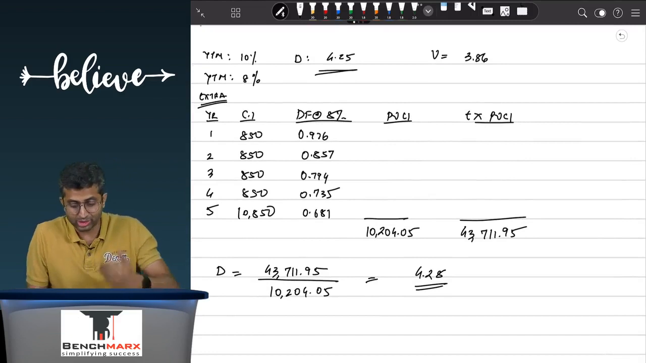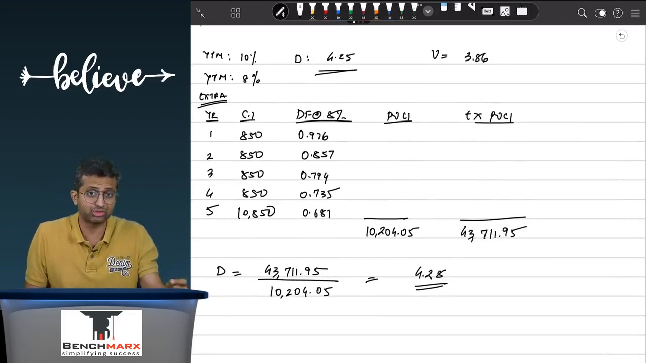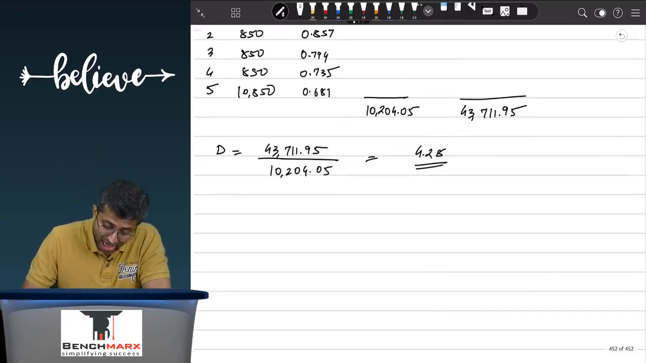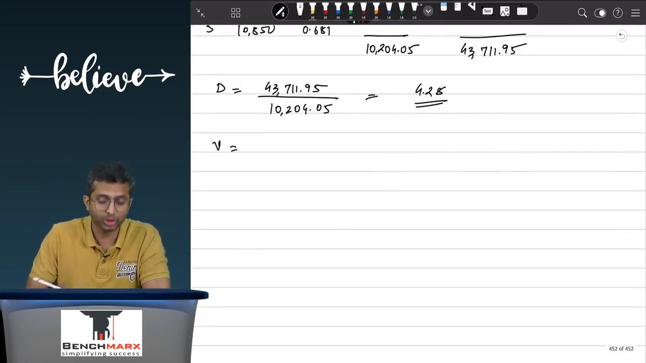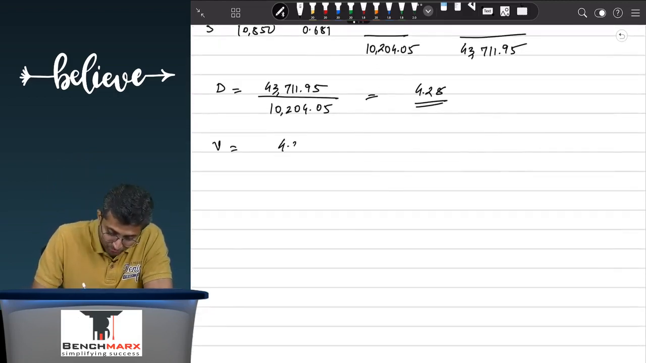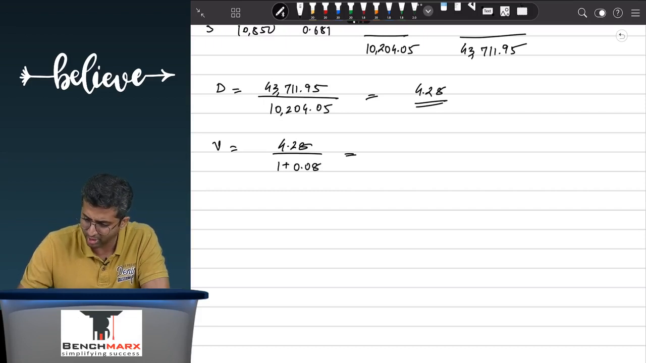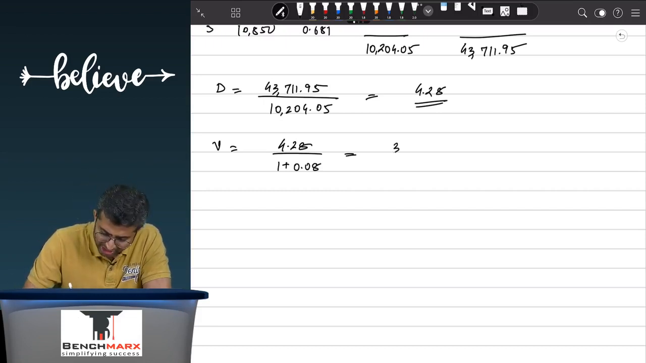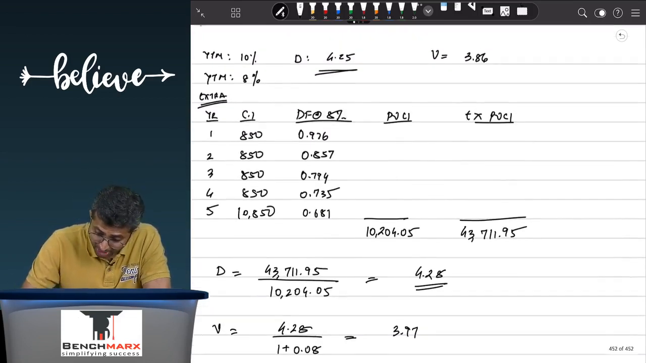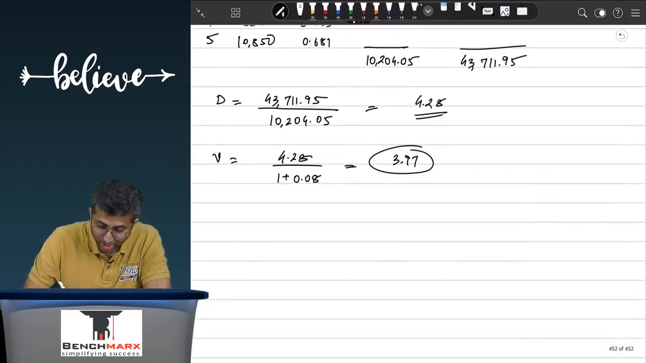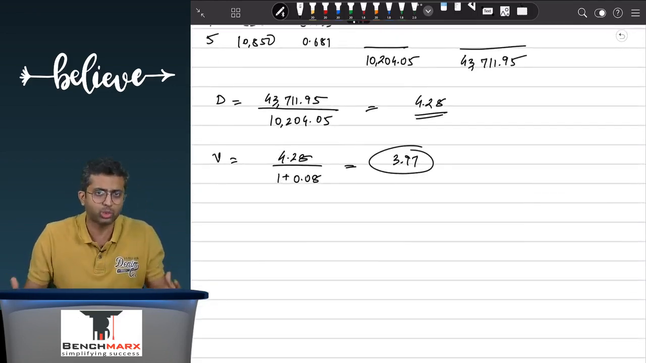Mathematically over here, as you see, since the discount factor changes, the duration itself undergoes a change, and if the duration undergoes a change, so will the volatility. So for example, I will do 4.28 upon 1 plus the existing YTM, which is now 8%. So this is 4.28 upon 1.08, and this comes to 3.97, which is different from 3.86. As you can see, duration is changing, so volatility is also going to change.